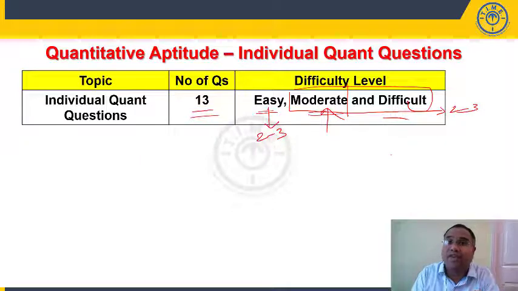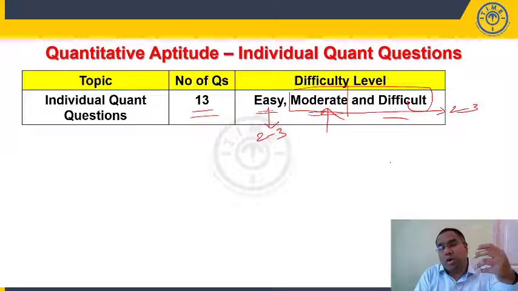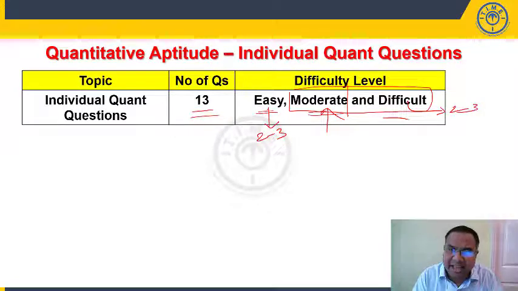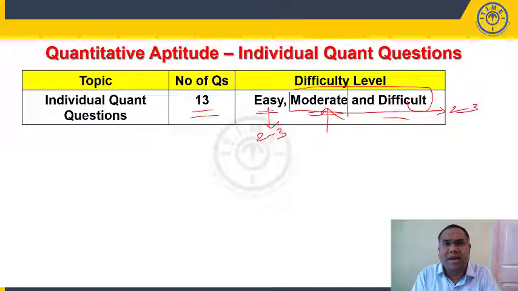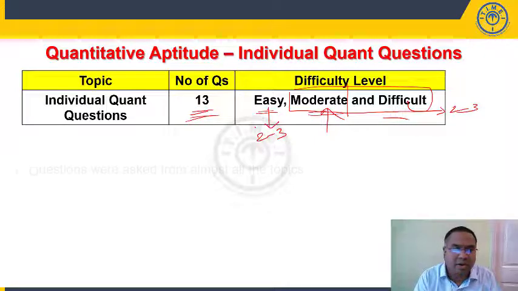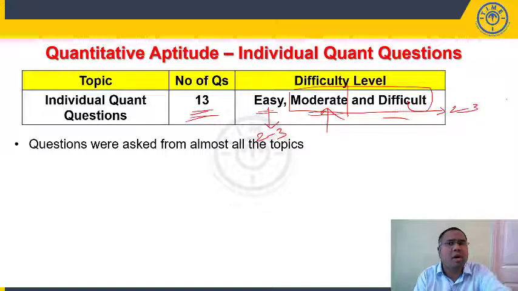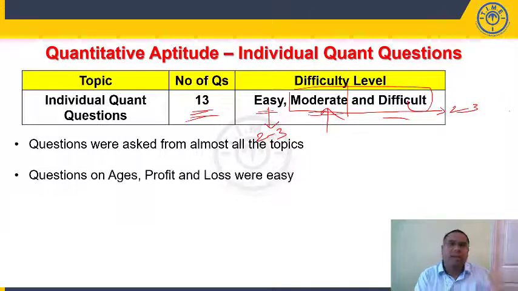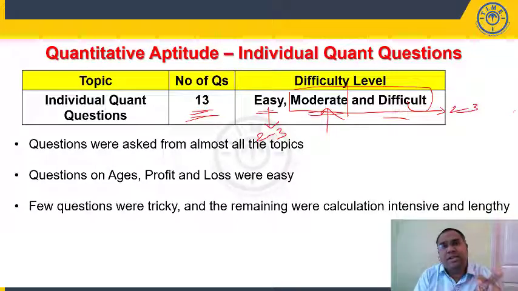Now students who are familiar with the concepts could handle these, but those who have relied only on formula shortcuts could find this a little difficult. If your basics are clear, if your fundamentals are clear, if you have gone through all the basic fundamental concepts, I can say you can easily score about 6 to 7 marks out of these 13 questions asked from the individual quant topics. Questions were present from almost all the topics. Generally, questions on percentages, profit and loss, ages were easy, and you could find some tricky questions and some calculation intensive questions. You should be a little careful while solving those types of questions.